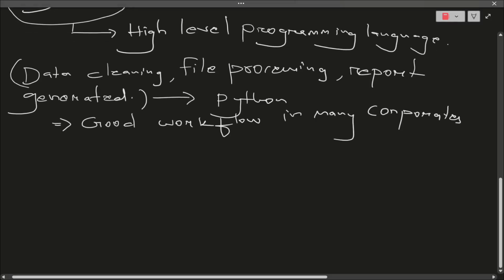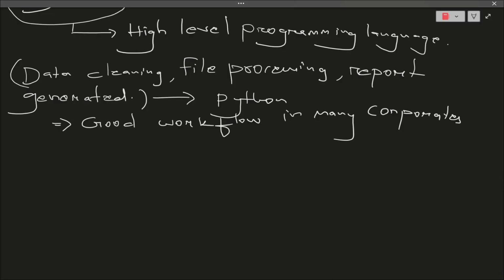Now what does Python do? Python empowers us to focus on the real work, like thinking, analyzing and discovering things, not to make our research boring. Okay, slightly we will now be moving on to some of the components of our Python.